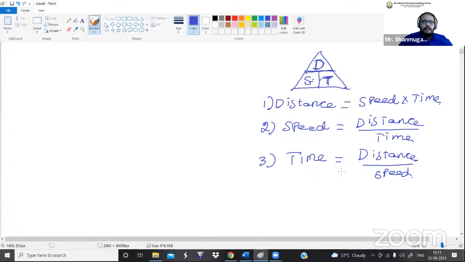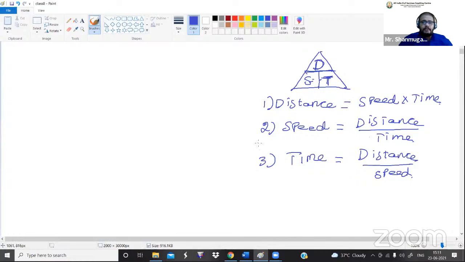Remember that we have only three parameters: distance, speed, and time. If you want to calculate any one of the parameters, we need the remaining two. If you want to calculate the distance, we definitely need speed and time.